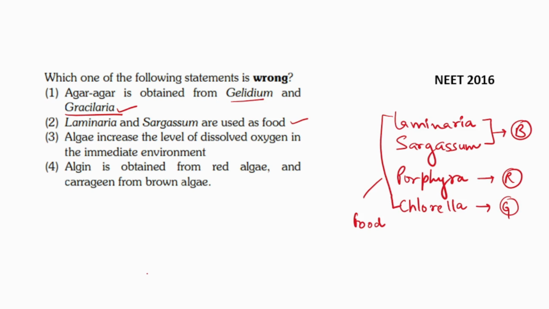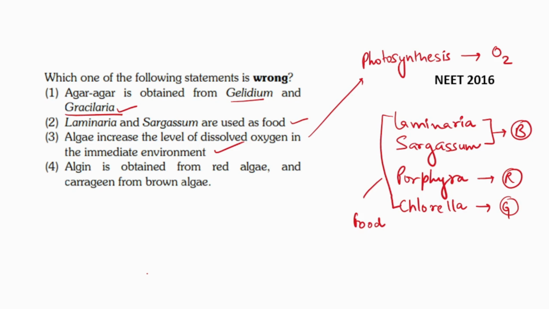Statement 3, algae increase the level of dissolved oxygen in the immediate environment. This is also correct because algae perform photosynthesis, and the byproduct of photosynthesis is oxygen. So the level of oxygen would increase in the immediate environment.